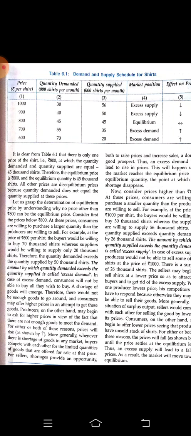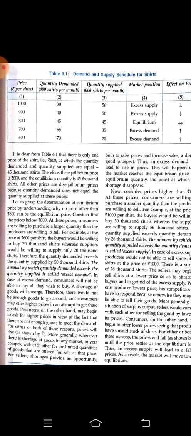Let us consider rupees 700 first or rupees 600 first. The price has decreased from 800 to 600. As the price decreased from 800 to 600, you can see the producer is supplying 20,000 shirts in the market, and the consumers are ready to buy 70,000 shirts at rupees 600. So you can understand there is an excess demand and the supply is less, right?